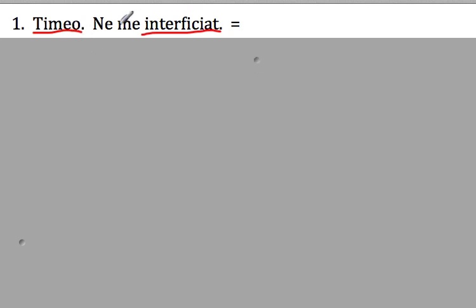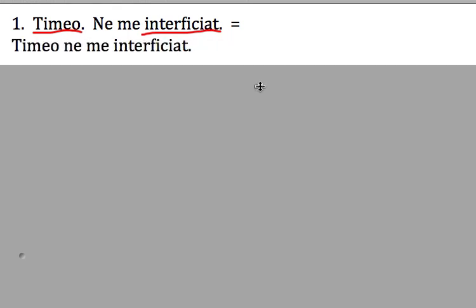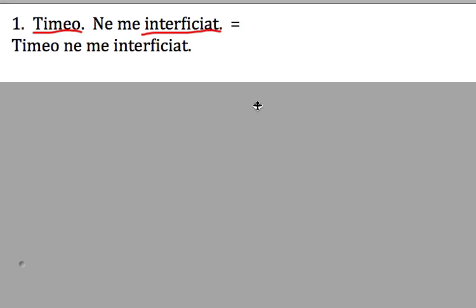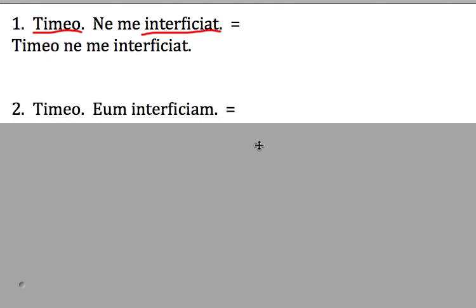Anyway, over time, these two sentences came together to make one sentence. And that sentence was timeo ne me interficiat. Alright? This sentence means I am afraid that he might kill me. Okay? You see how these two ideas get scrunched together? Now they mean I'm afraid that he might kill me. Okay? Let's look at another sentence.